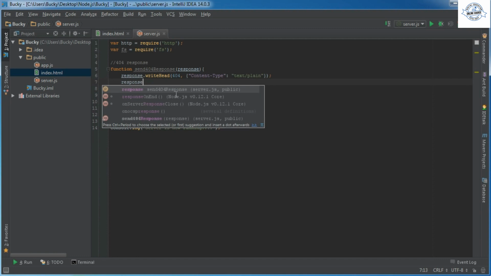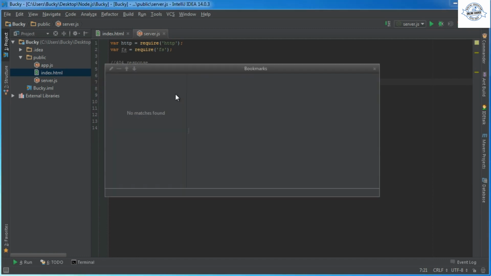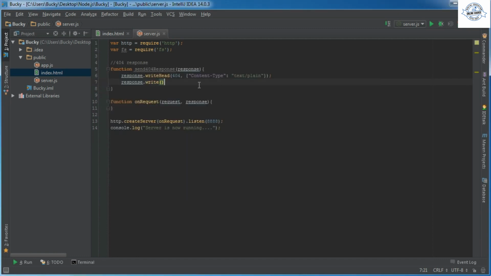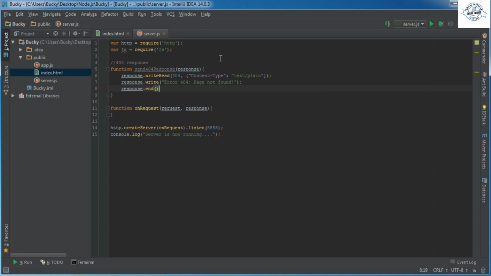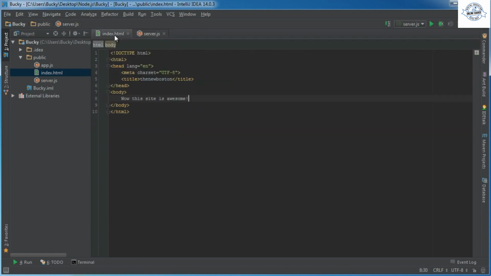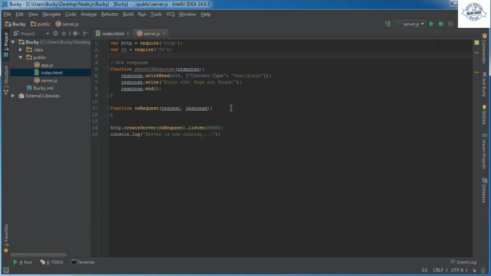So response.write, what data, every freaking time. All right, error 404 page not found, and then take your response and end it so it knows that we're done writing the data and it can send it off. So hopefully we never have to call this function, but if they request a file that we don't have, then this is what we're going to send them.